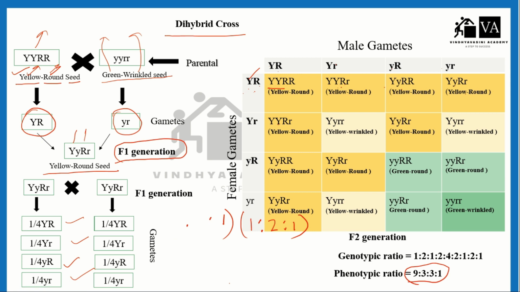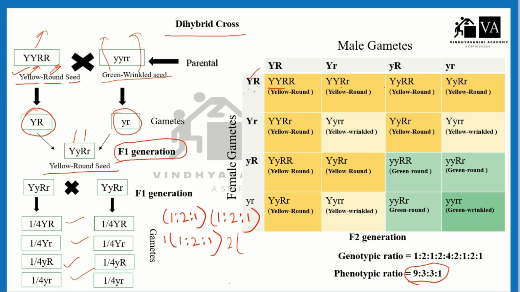If some students find it difficult to understand, then I will clearly show how this will happen. This is the genotypic ratio for the monohybrid cross, and this will be the genotypic ratio for the other monohybrid cross, and we will multiply 1 with the whole. This is simple maths.